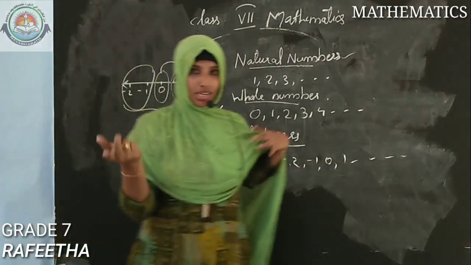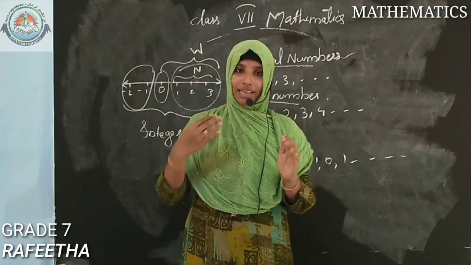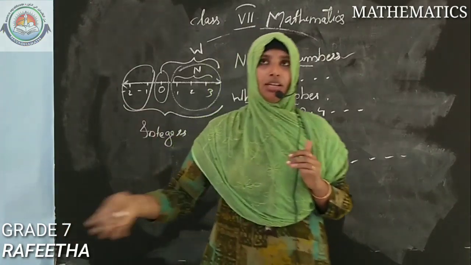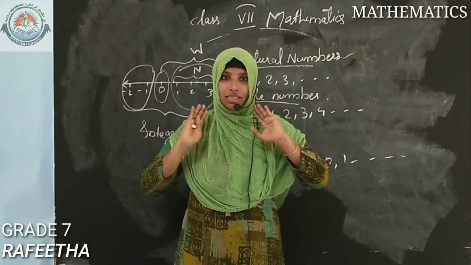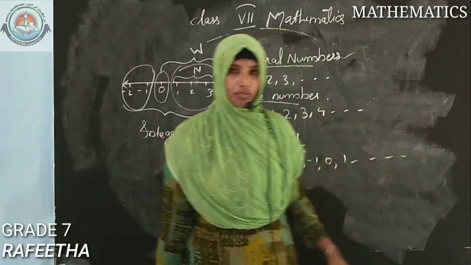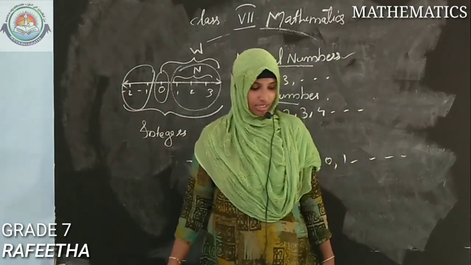And another thing, rational numbers are also there, real numbers are also there. We are not bothering about all such numbers. We can study them in the coming chapter, where rational numbers are also included. At that time we can study that clearly. So now we can go to the chapter multiplication and division of integers.